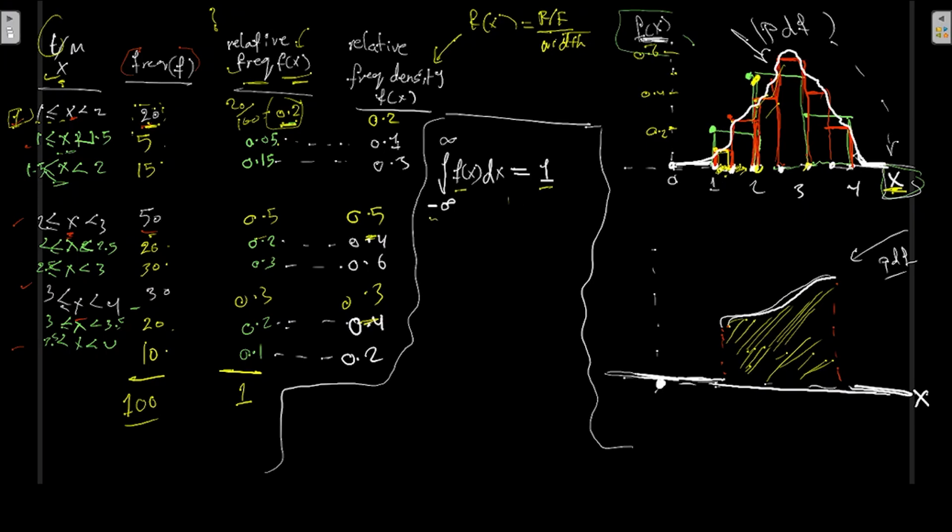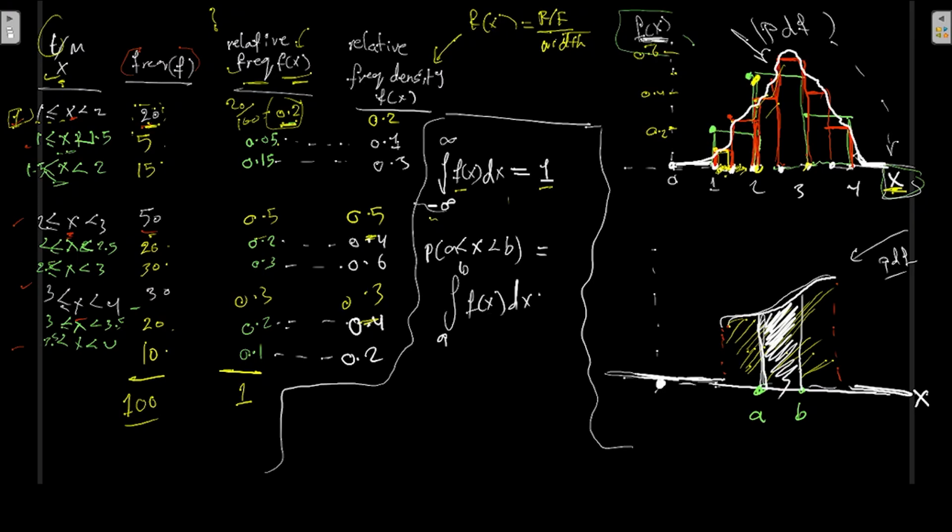The second thing you have to also visualize is given 2 points under the curve, say from A to B. We want to capture the probability from A to B, the area under this particular region. So the probability we're trying to capture of x larger than A and less than B is going to be again the integral, but this time instead of minus infinity to infinity it is going to be from A to B, and then you've got the f of x.